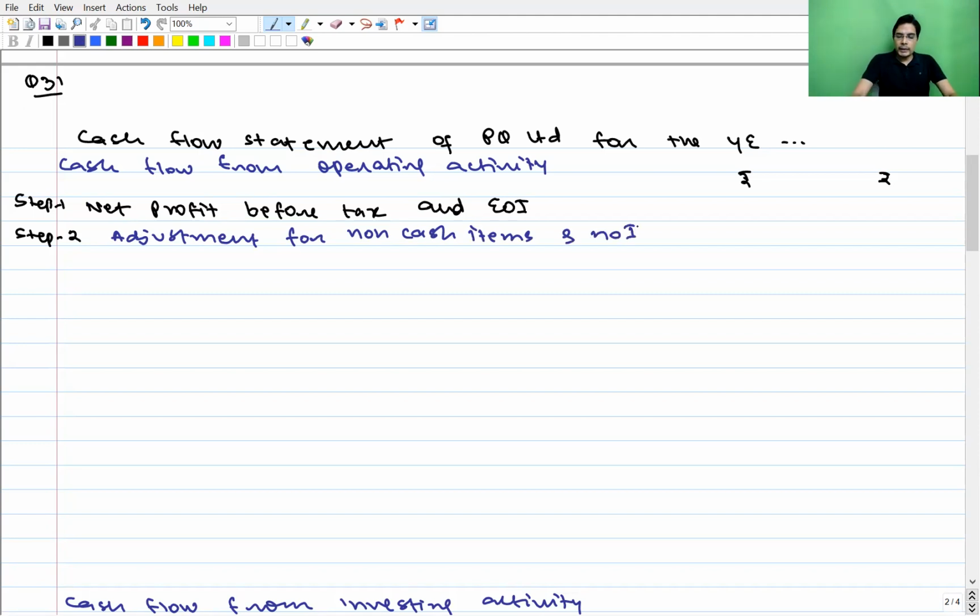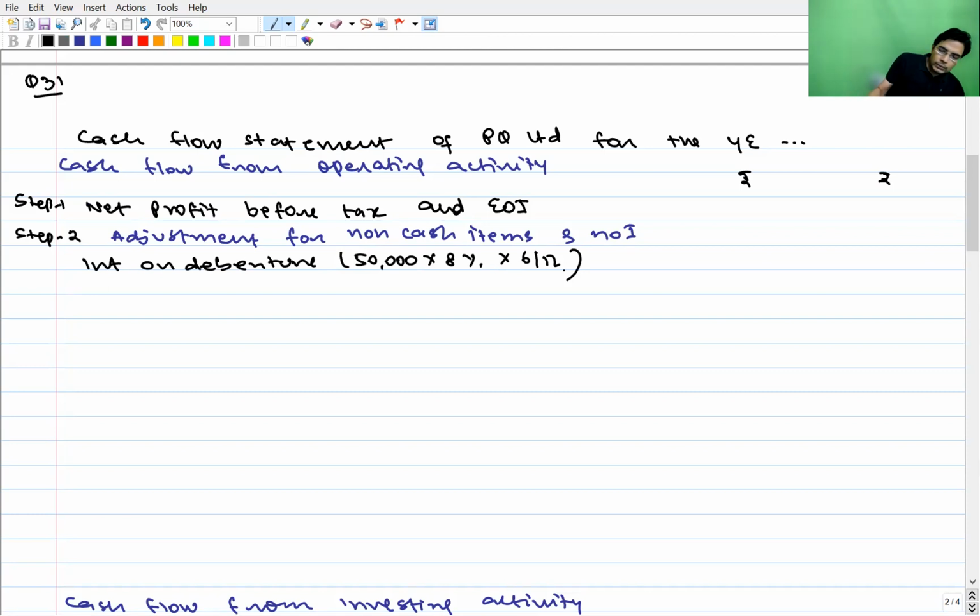Adjustment for non-cash items and non-operating items: interest on debenture. Interest on debenture percentage is applied on the face value, and we have issued in the middle of the year. So in the current year, the interest on debenture that we would have incurred would be for 6 months.